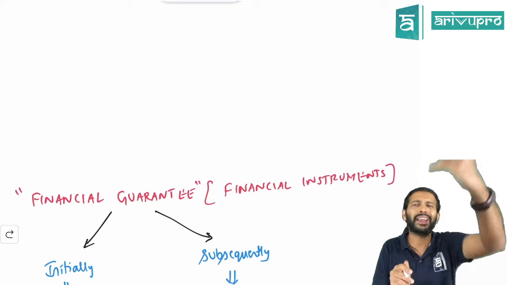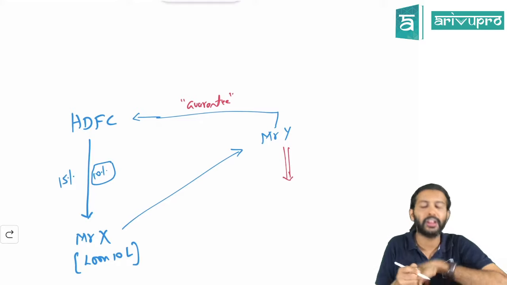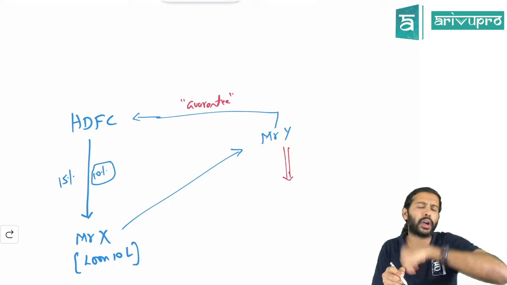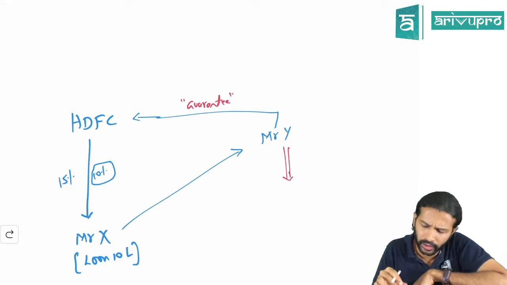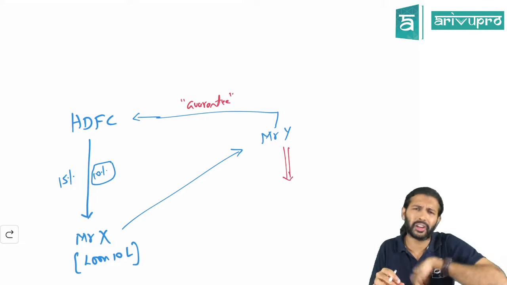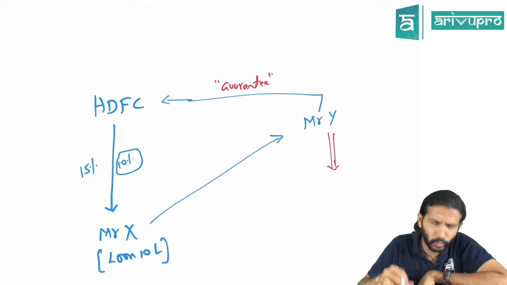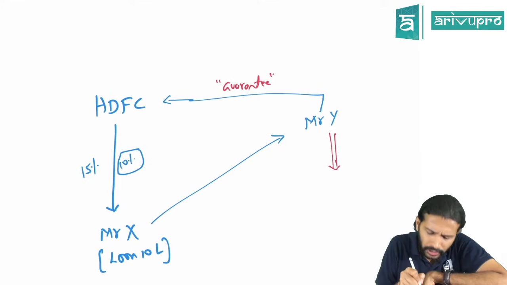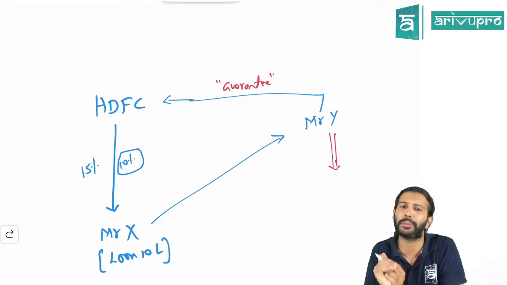Somebody has given a guarantee on your behalf. In this example, it is Mr. Y. So in Y's books, what accounting treatment we should do is what we are studying now. Simply, if you think about it, Y unnecessarily took one extra liability on his head. One obligation is there on Y's head, because if Mr. X defaults, then Y cannot escape from his obligation.